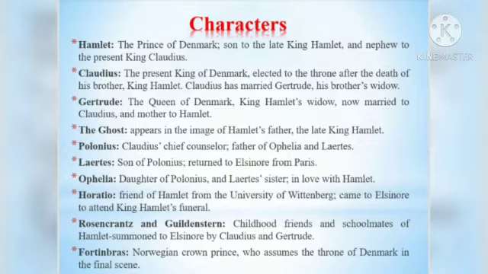The next character, Rosencrantz and Guildenstern. Rosencrantz and Guildenstern are the childhood friends and schoolmates of Hamlet, and they were summoned to Elsinore by Claudius and Gertrude. The next character is Fortinbras. Fortinbras is the Norwegian crown prince, and he assumes the throne of Denmark in the final scene. So these are the major characters in the play Hamlet.